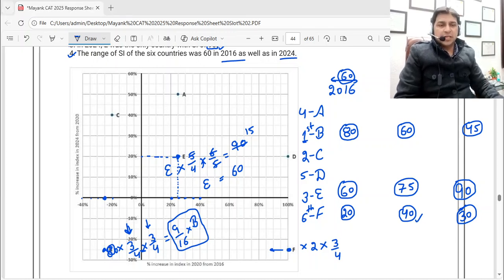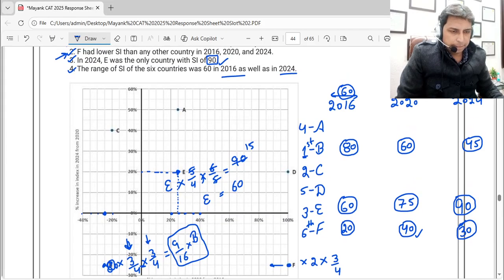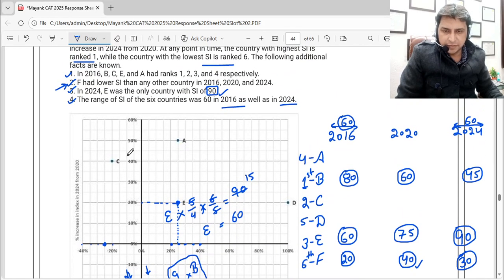The only one left is C now. Now for C, if I check, that is here. Now C is going to change on the x-axis, decrease I mean, by 20%. That means it is going to be into 4 by 5 in 2020, and in 2024 it's going to have an increase of 40%.